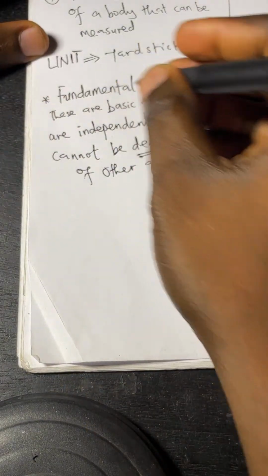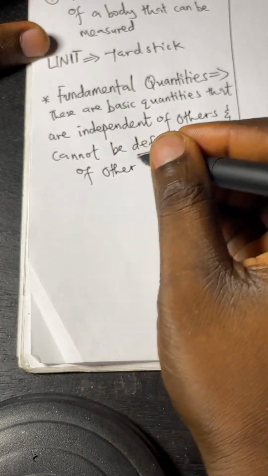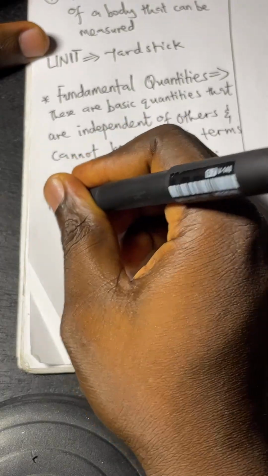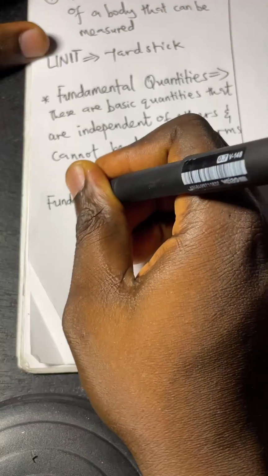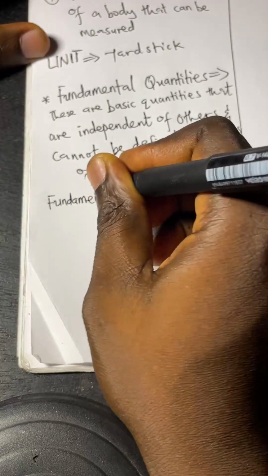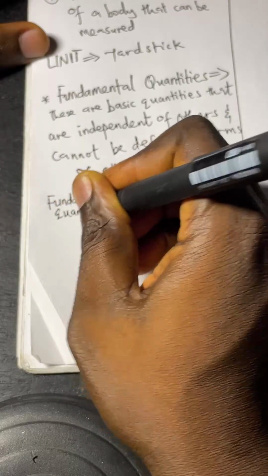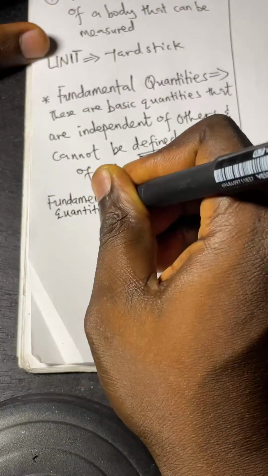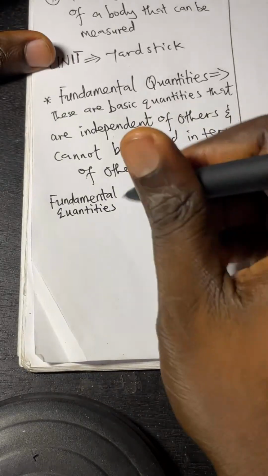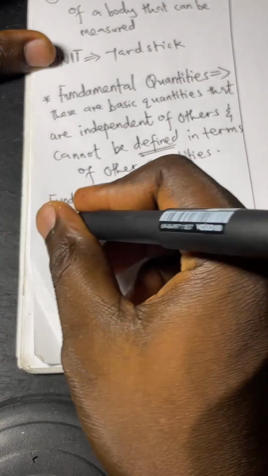Okay, so we move forward. I want to dissect this fundamental quantity into what we call fundamental quantities. Don't forget we said unit is the yardstick with which quantities are being measured.